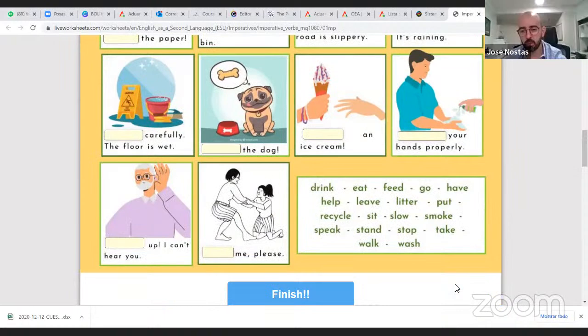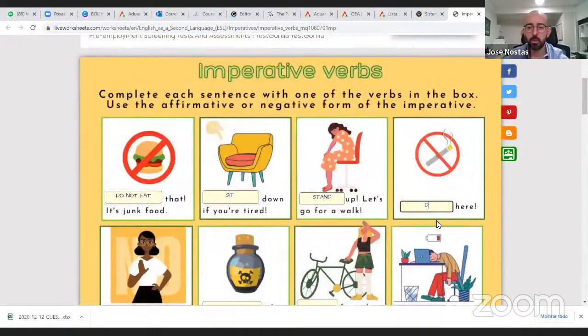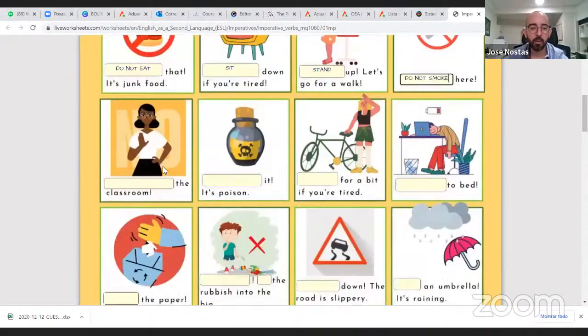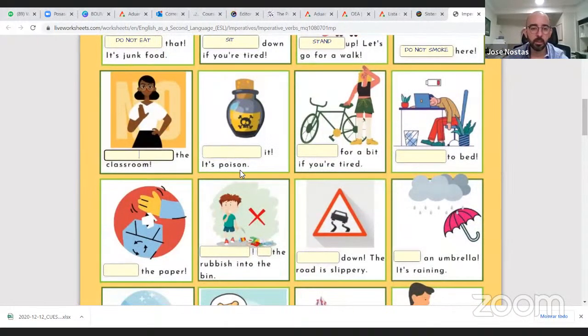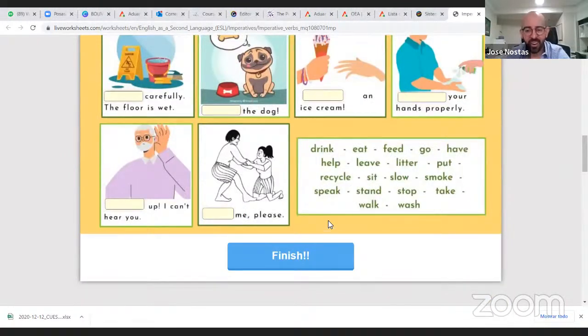Do not smoke here. Do not smoke here. The classroom. Speak, help.